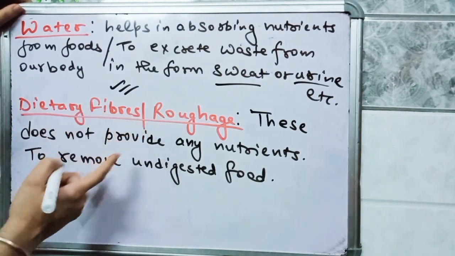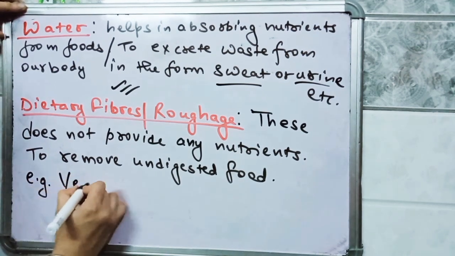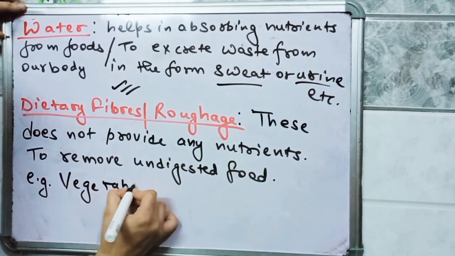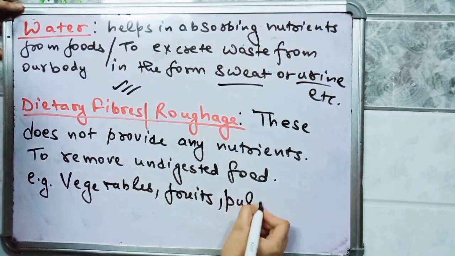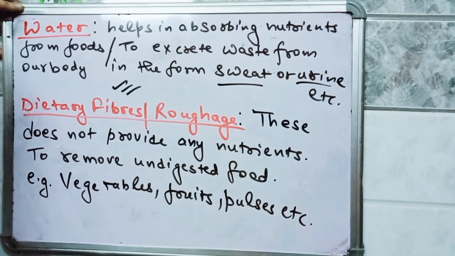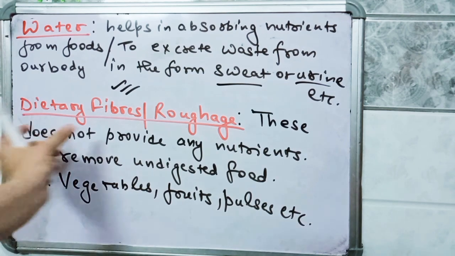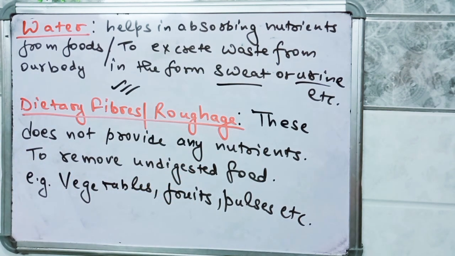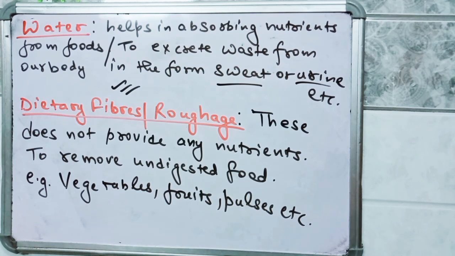So dietary fibers are present in plant products, for example vegetables, fruits, pulses, etc. Fibers are present in cucumber, watermelon, potato. Okay, these are mainly obtained from plant products. All these contain fibers in it.